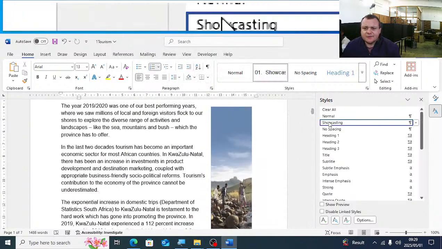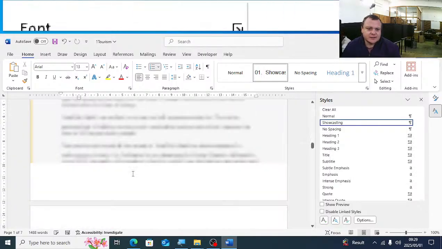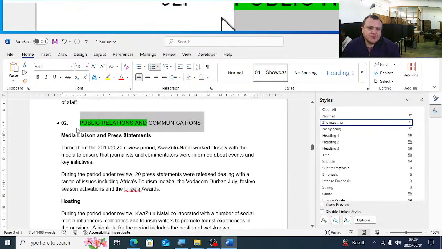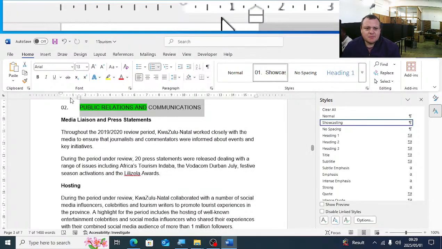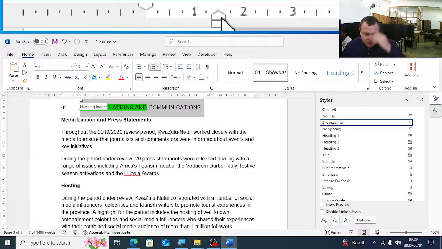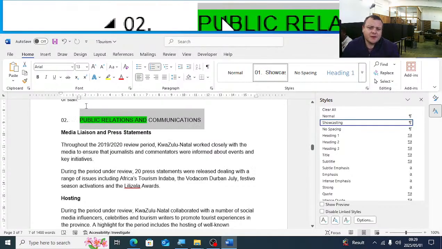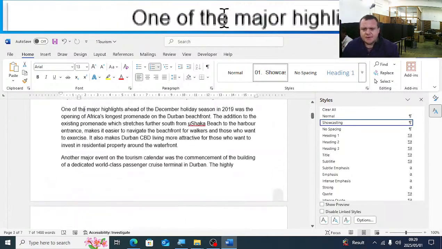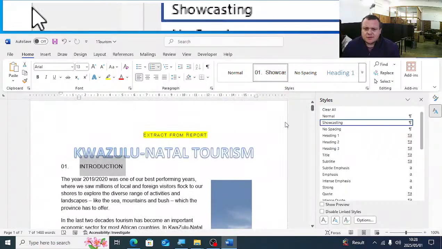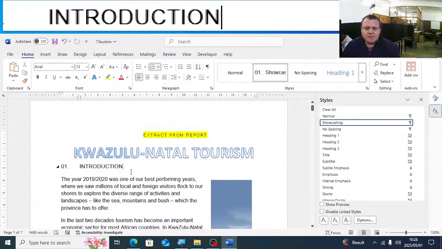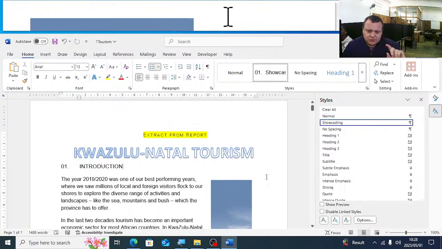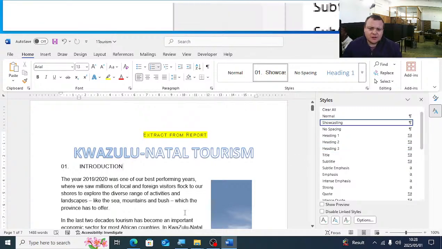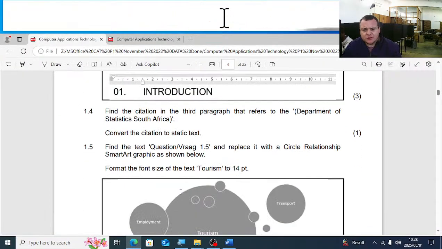So now you'll see if you select all the show casting headings, it should be numbered. And you'll see on your ruler bar, it will be on 0, where the number should start, and the text should be 1.5 from the number. Happy? So that is showcast. Remember, if we work with styles, it actually also has a lot to do with the table of content, because your table of content is based on what style you use.